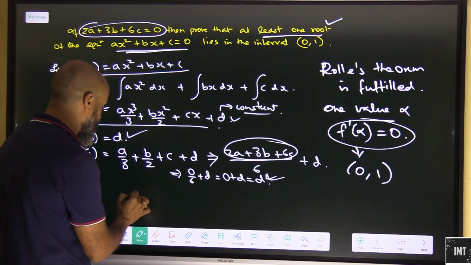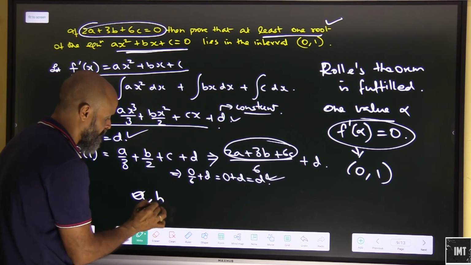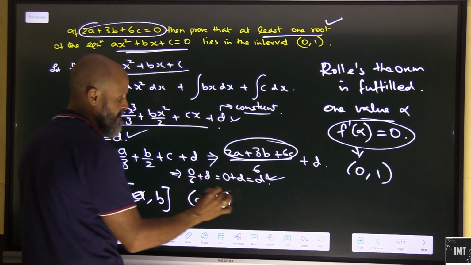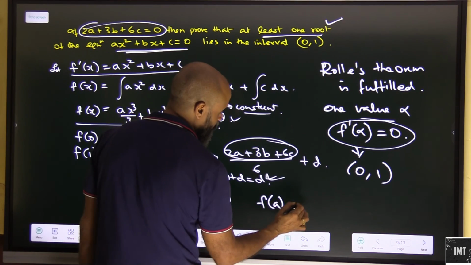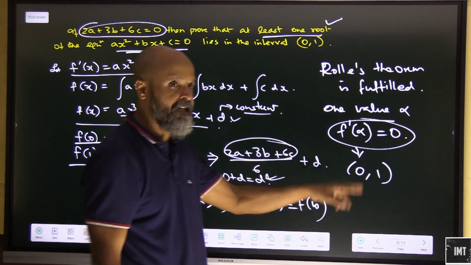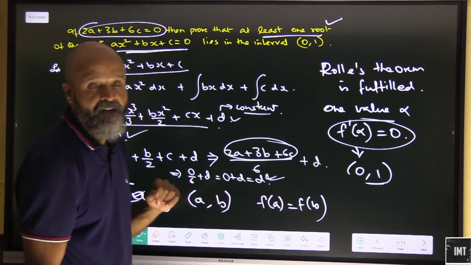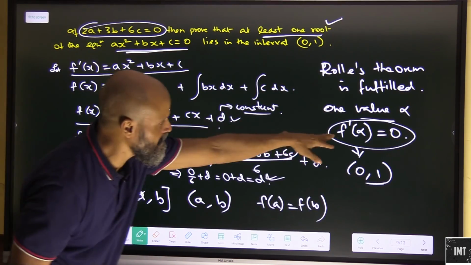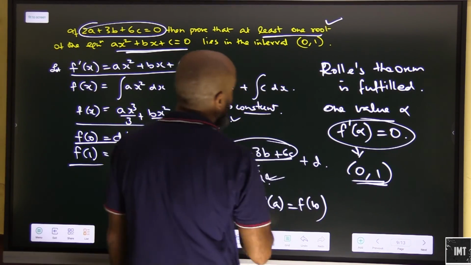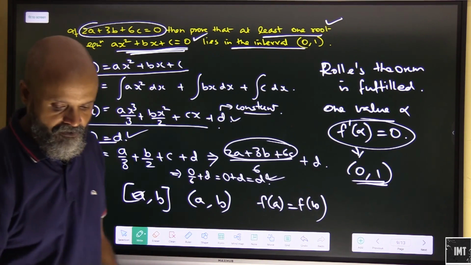What is Rolle's condition? Function should be continuous in the interval ab, which it is. Function should be differentiable in the interval ab, which it is, and fa should be equal to fb, which it is, because f0 is equal to f1. So obviously there will exist one value for which it will become 0. F dash c will become 0. So f dash alpha will become 0. Okay, so some value will be there in between them for which this will become 0. That's how it is fulfilled.